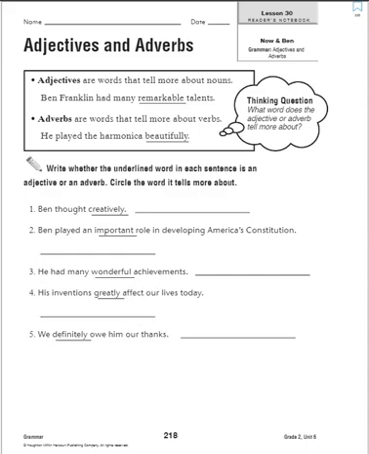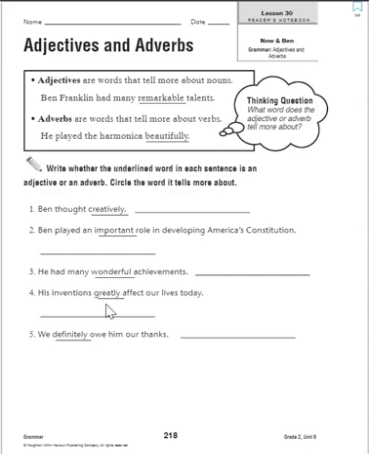So affect is actually a verb, because an effect is something that happens. So if it's raining outside, the effect, or the thing that happens, is you'll get wet. So affect is our verb. You want to circle it. And how do his inventions affect us? They affect us greatly. So number 4 is an adverb.